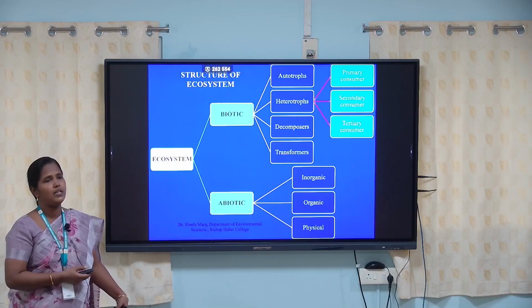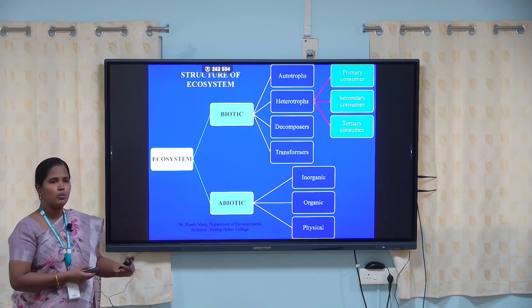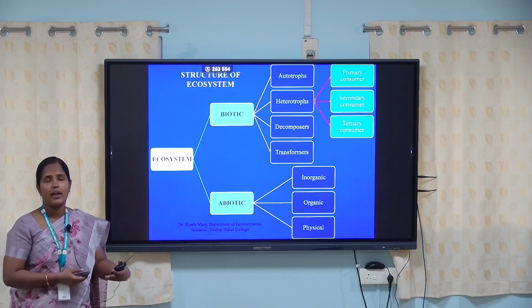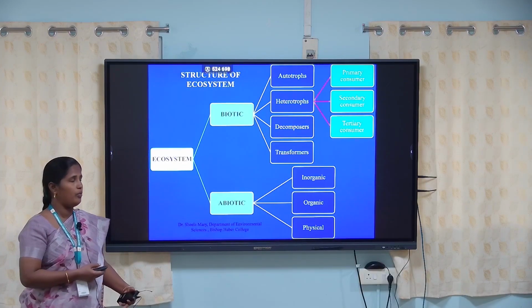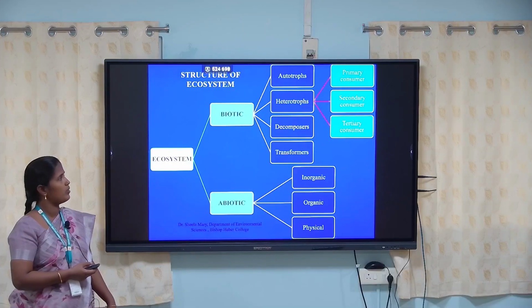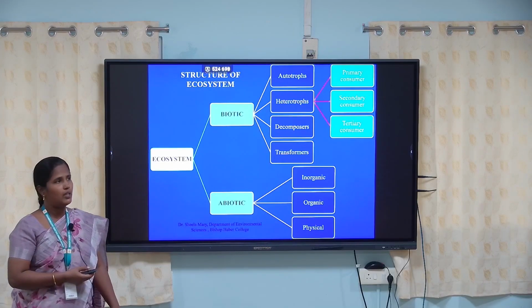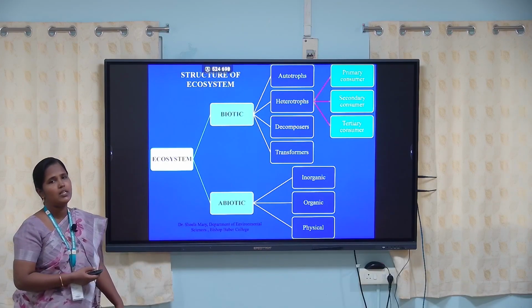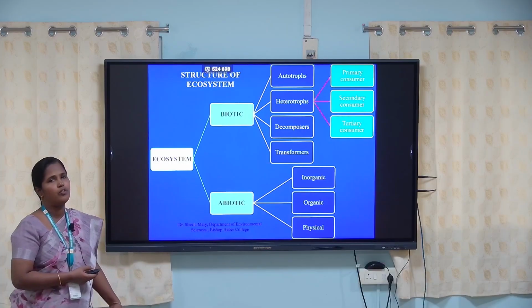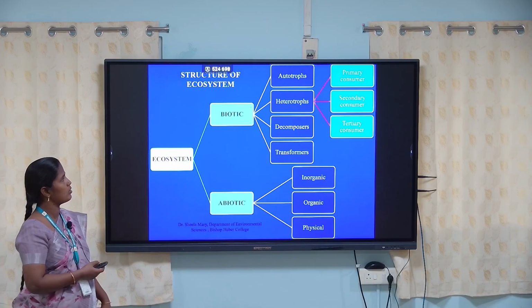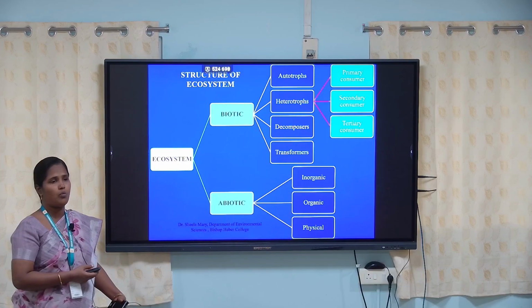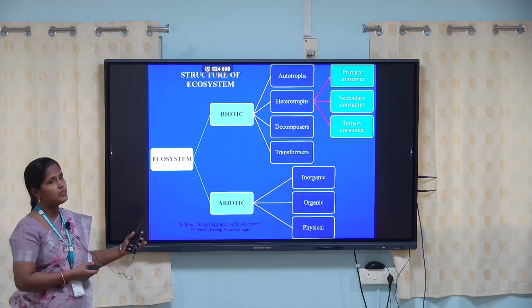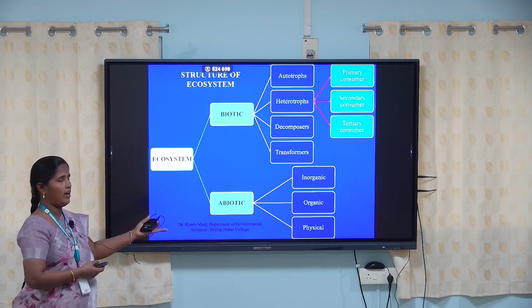Plants have the ability to do photosynthesis and prepare their own food, so they are called autotrophs. Then what are heterotrophs? Consumers, which depend on others for food. Autotrophs prepare their own food, but heterotrophs depend on autotrophs for food.